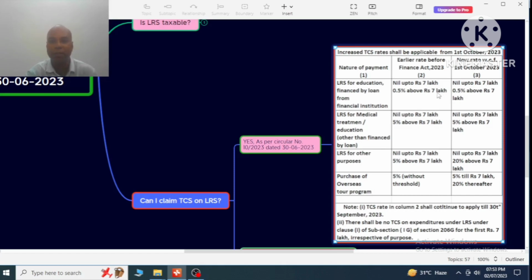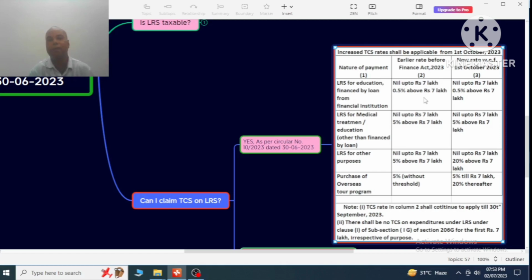The first nature of payment is LRS for education financed by loan from a financial institution. Earlier, before the Finance Act 2023, TCS was nil up to 7 lakh, and after 7 lakh rupees, 0.50% would be the TCS.